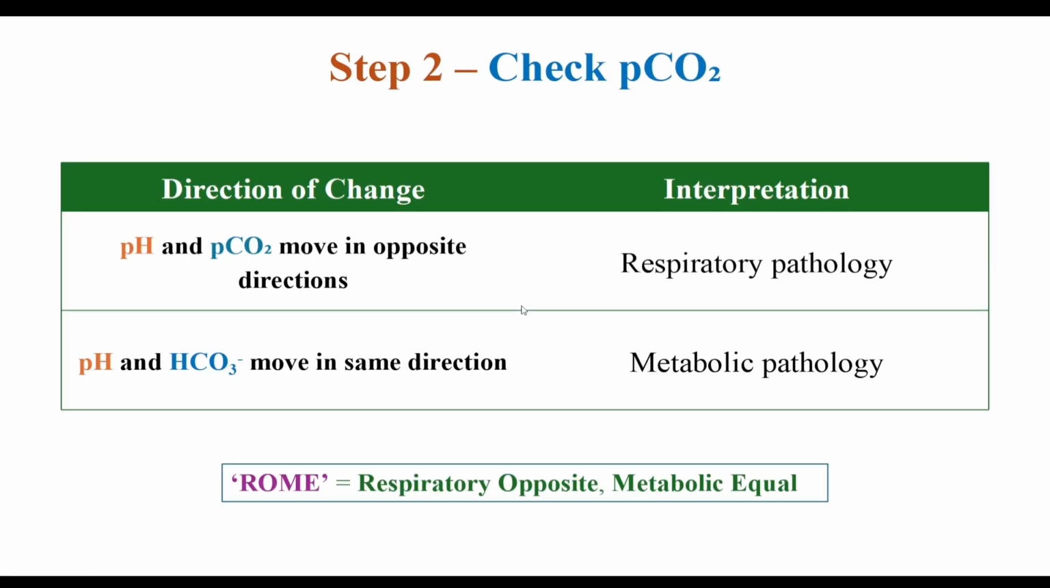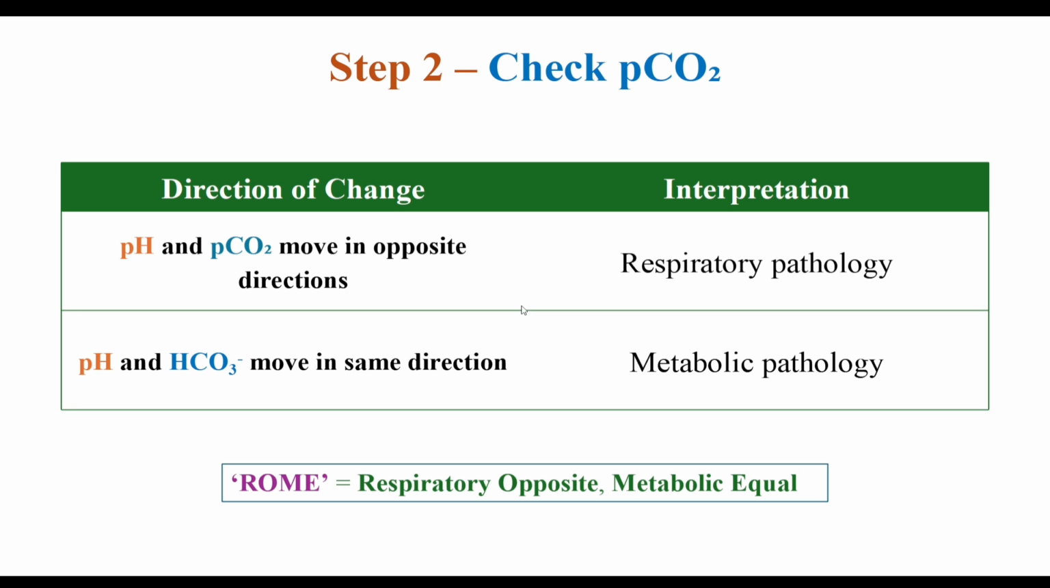In step 2, evaluate the PaCO2. If pH and PaCO2 move in opposite directions, the primary problem is respiratory, and if pH and bicarbonate move in the same direction, the primary problem is metabolic. This simple step identifies the primary process in most cases.